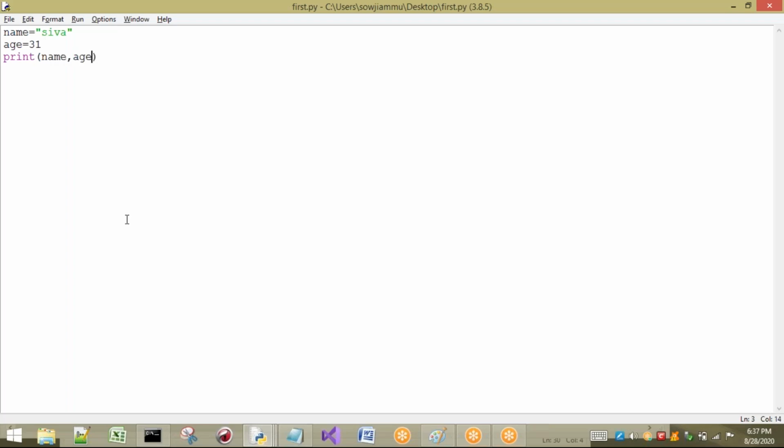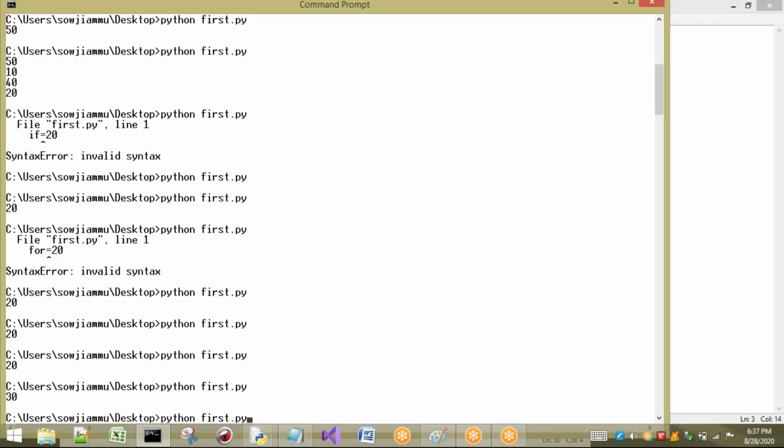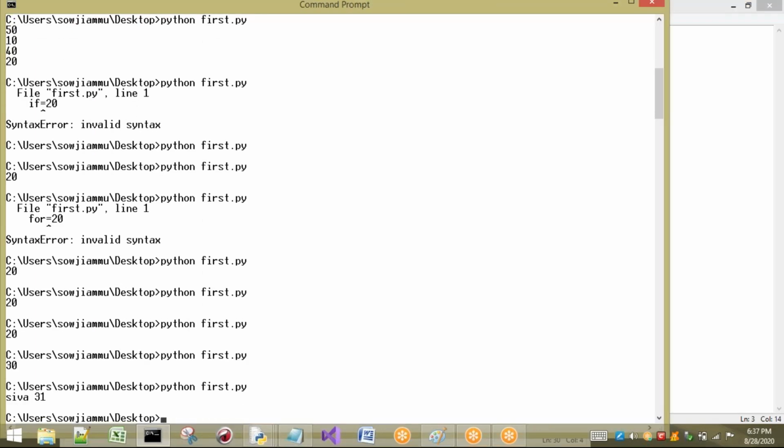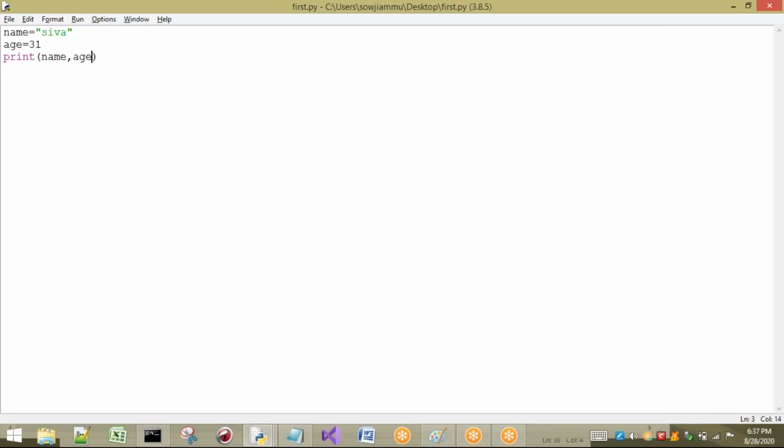Okay, better to write name, age. It is recommended. But if you want to practice a large number of programs, for practice purposes you can take small x, y or n, a, b and so on. You can do anything, no problem. But when we go for real-time programming, better take descriptive names. Better not to take small identifiers; take the entire name that describes the identifier. So these are the different rules.